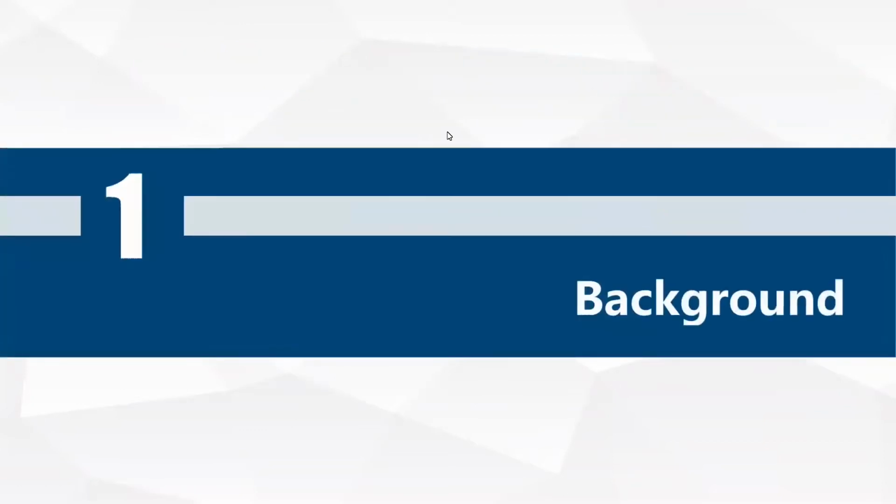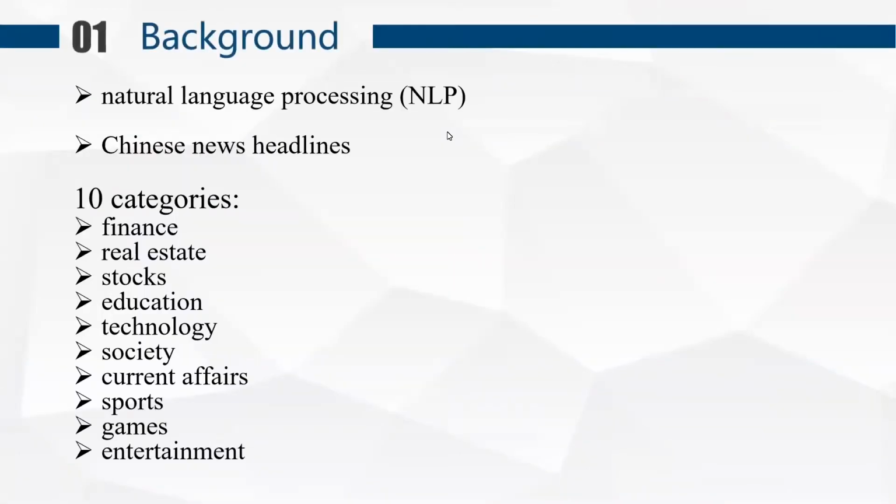In the first part, I would like to introduce our background. Text classification is one of the natural language processing problems. In our project, we classify Chinese news headlines into 10 classes. Then we perform data preprocessing and train 3 models, which are TextCNN, FastText, and BERT respectively. In the following sections, we demonstrate what datasets we use, how we preprocess the data, train different models, and evaluate models by accuracy.